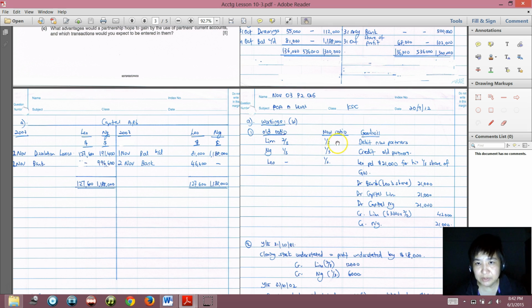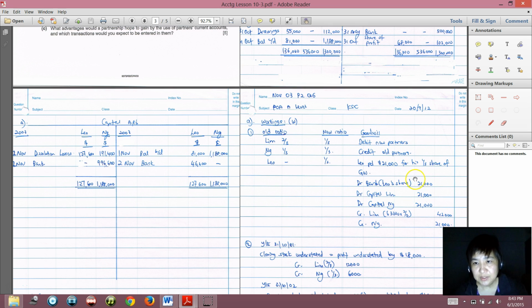So you see, you are going to debit all the ongoing partners in the new profit sharing ratio, which is all equal. So that means you will also debit the capital of Lim and the capital of Ng. This is what we learned previously regarding goodwill. You will debit all the new and ongoing partners in the new profit sharing ratio, and we will credit all the old partners in the old profit sharing ratio.